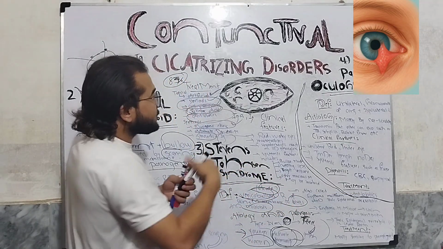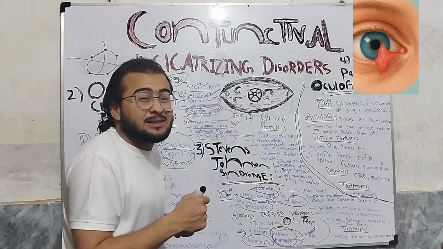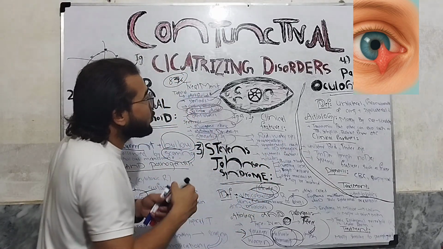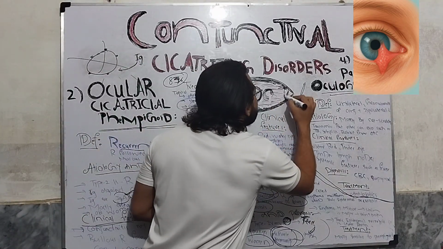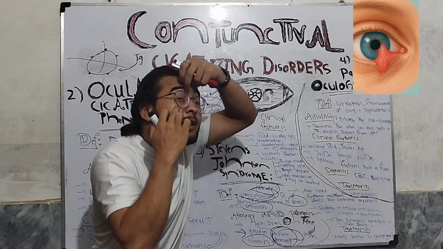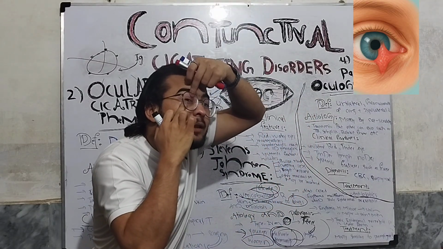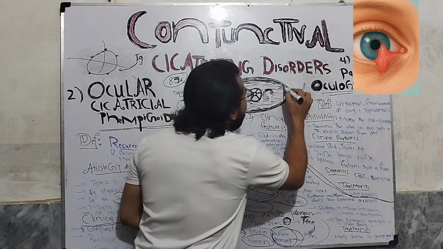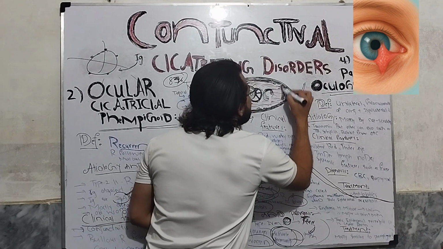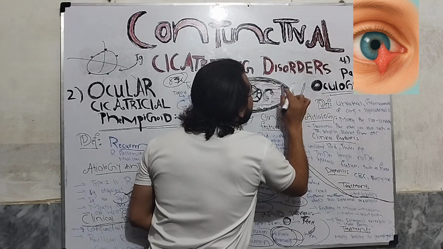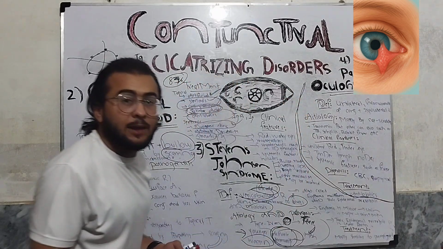And another thing, we know that this is the cicatrizing disorder. So what will happen? The upper and lower eyelids will stick together, and this condition is called ankyloblepharon. So the complication can be ankyloblepharon, okay?